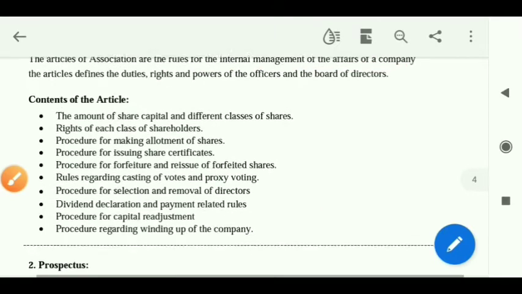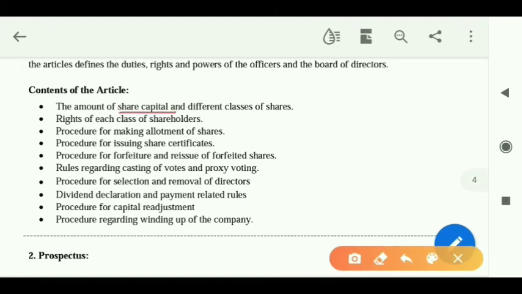Let's have a look at the content. What will be the share capital, and the classification of different shares that they have to mention, that is, how much will be my issued, how much is the subscribed that they have received, isn't it? What are the rights of each shareholder? What is the procedure for making allotment? Now what is allotment? See, you remember we discussed that applications are received.